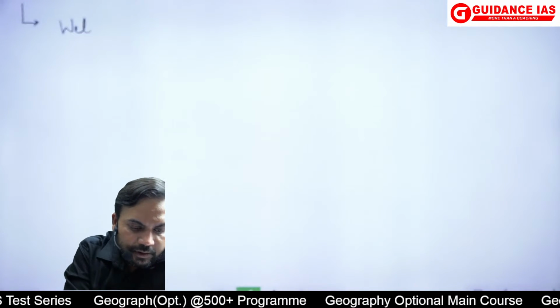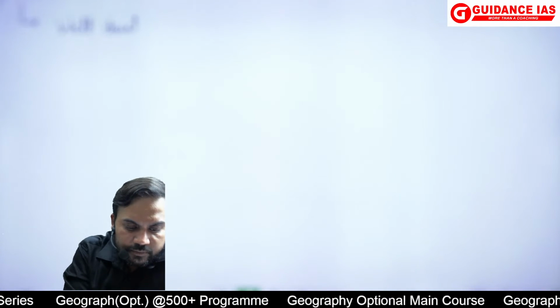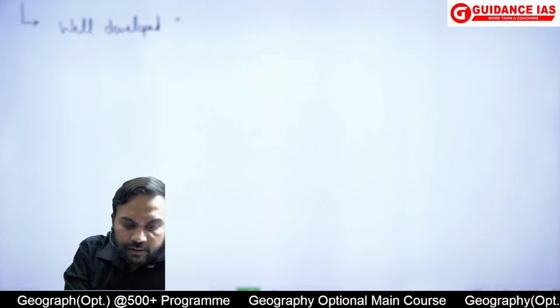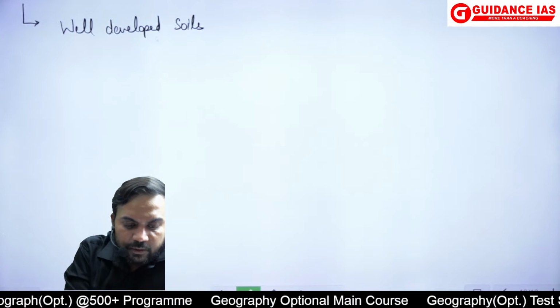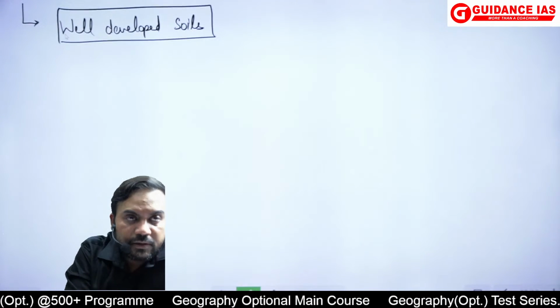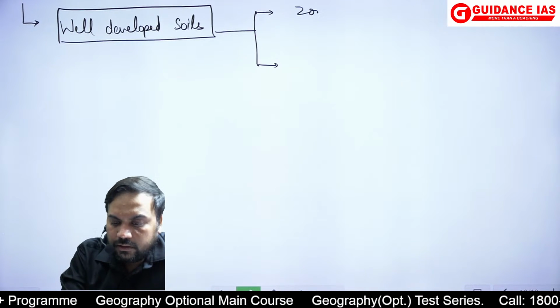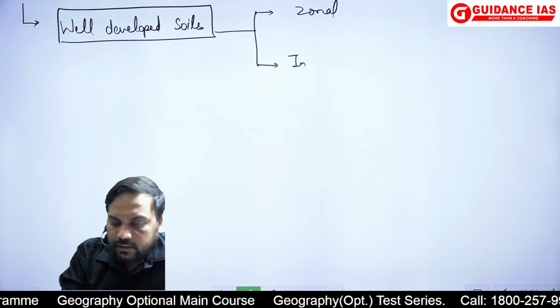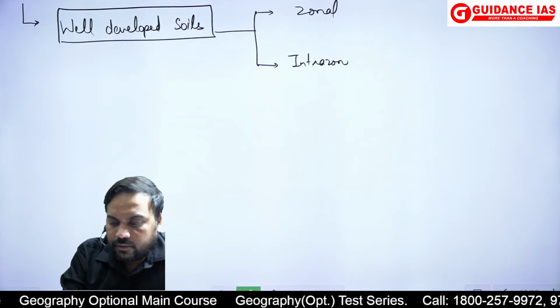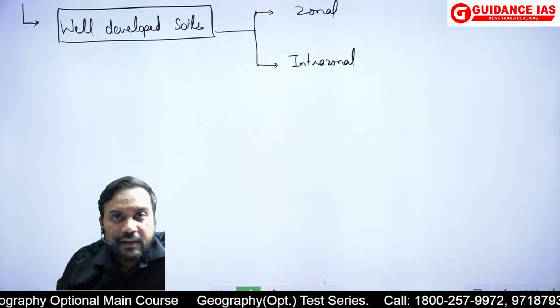So for me, well developed soils, if you talk about, are of two types, and these two are the zonal and the intrazonal soils. ठीक है?